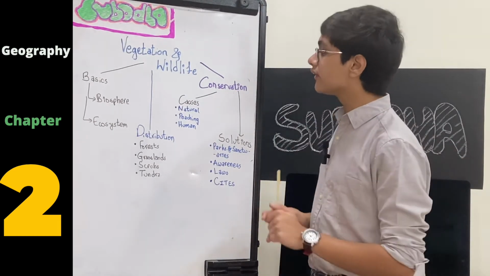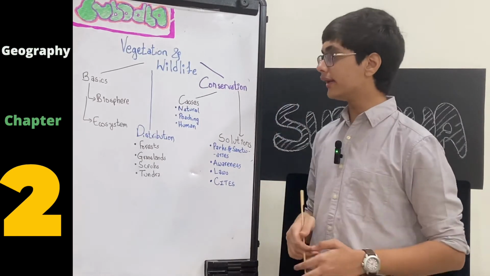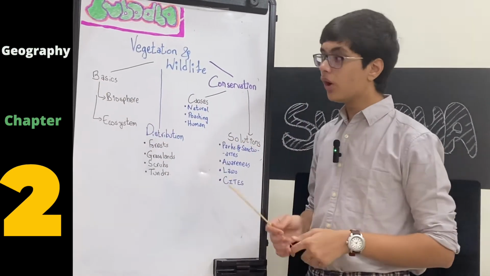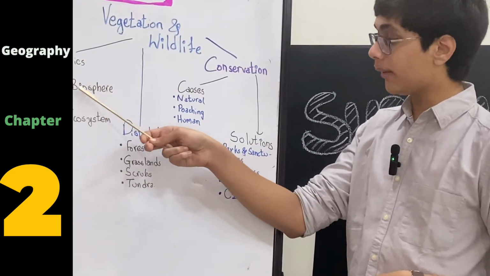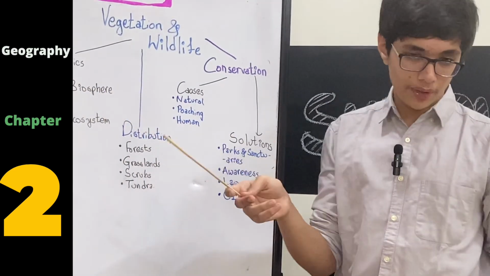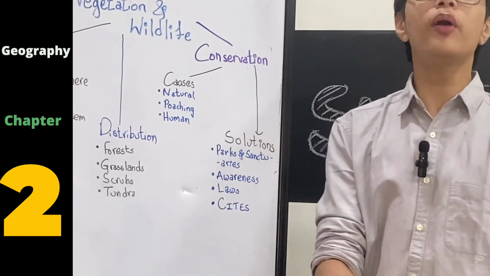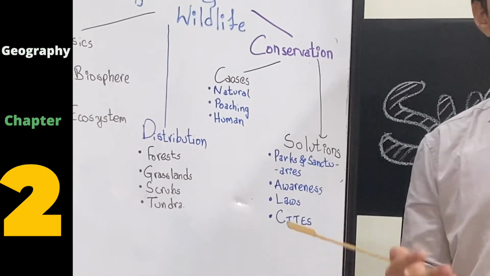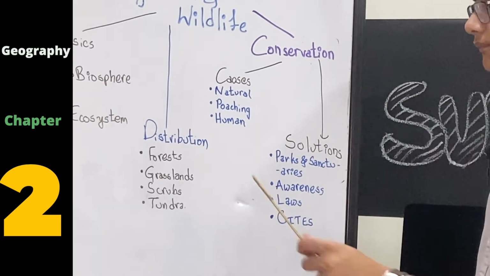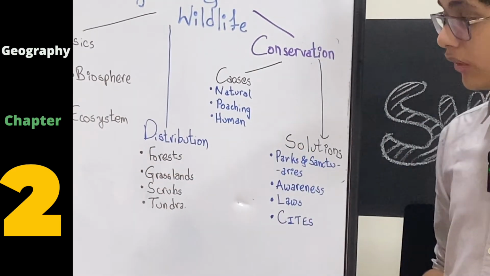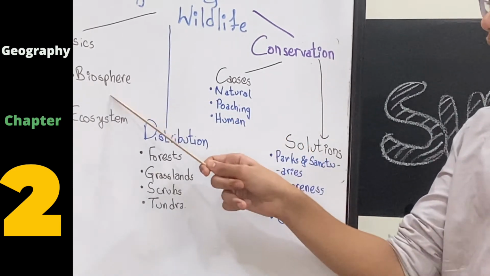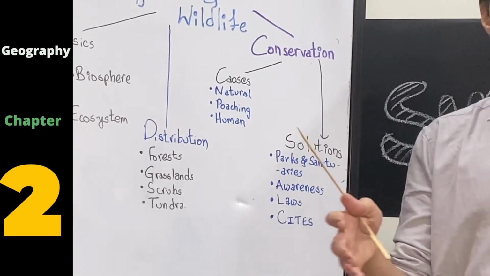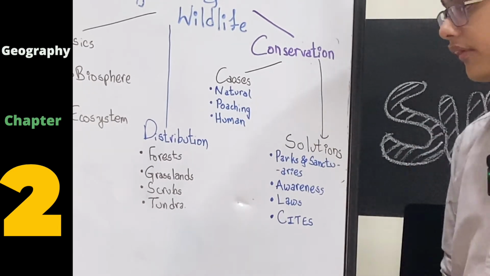So that is the concept of how we conserve wildlife and vegetation. So what did we look at here? First, we looked at the basics of vegetation and wildlife, where we spoke about the biosphere. What is a biosphere? Biosphere is basically the contact point of the hydrosphere, lithosphere and atmosphere, that is water, land and air. Next, what we spoke about was the ecosystem. How in this biosphere, for example, Earth is a biosphere. In a biosphere, various species depend on each other for their survival.